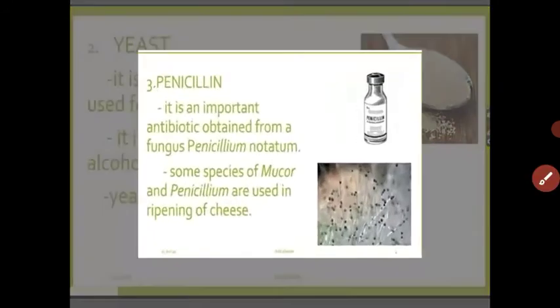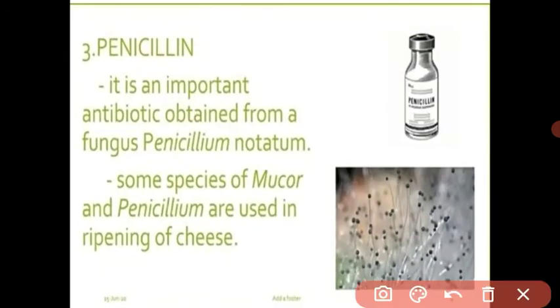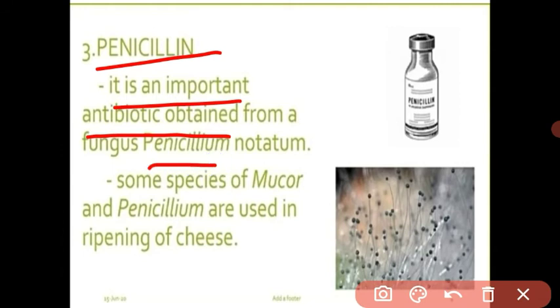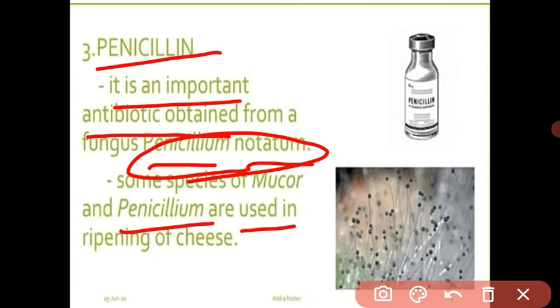And some fungi like penicillin. Now I told you about antibiotics; most of the antibiotics are made from bacteria and fungi. Penicillin is an important antibiotic, obtained from Penicillium notatum. It is one kind of fungi. Understood, student? Penicillium is also used in ripening of the cheese.